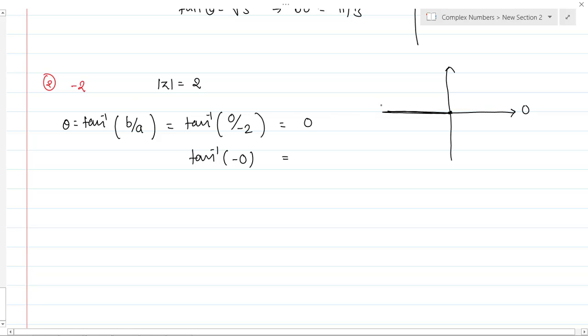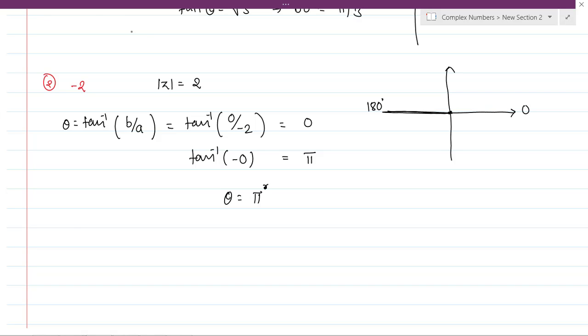For 0, tan is 0, so the next 0 you will have here is at 180 degrees. Okay, so this is nothing but pi. So the argument theta that we got is pi. So remember the table, which is very, very important. Is it okay? Yes sir.